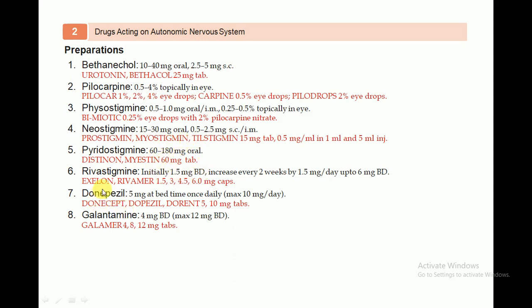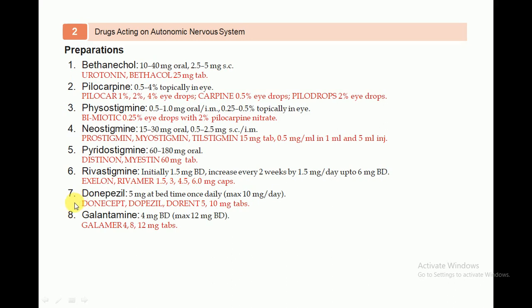The sixth one is rivastigmine, another agent used in treatment. Initially rivastigmine is given at a dose of 1.5 milligram BD, twice a day, and then increased every 2 weeks by 1.5 milligram per day up to 6 milligram BD. It is also available in capsule form, as Exelon and Rivamer, in 1.5, 3, 4.5 and 6.0 milligram capsules.